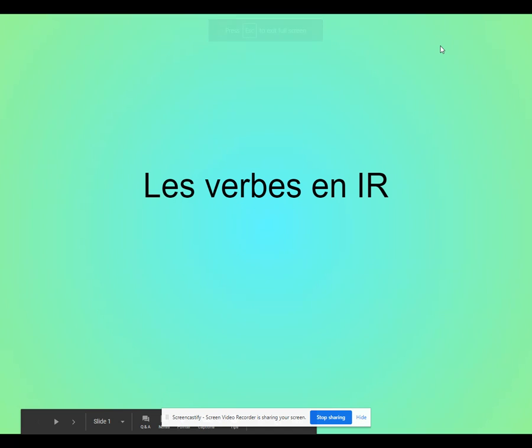All right, guys, so this is where we learn how to conjugate IR verbs, regular IR verbs, as I should specify, because I believe we have just as many irregular IR verbs as we do regular in the French language. So everybody, again, I mentioned you should all have gotten a paper copy of this. So just like we would do in class, grab a pen or a pencil and fill out those slides. That way you will have easy access to them as you complete the assignments.